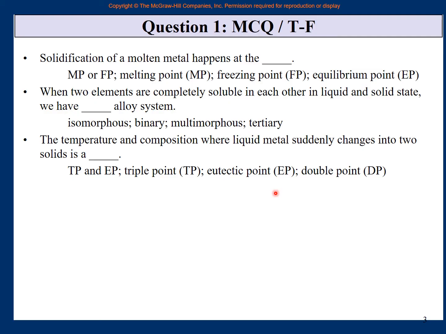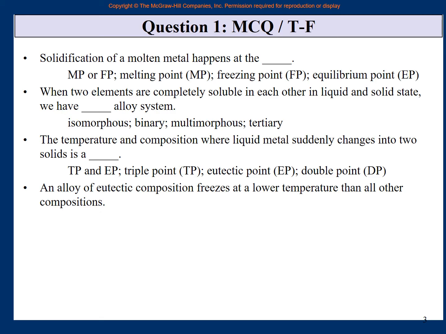Above this point it was pure liquid, below this point it is one solid, another solid, alpha and beta. So liquid, alpha, beta, all three coexist, so it is a triple point, it is not a double point. But at the same time, this is also a eutectic point. A eutectic reaction means a liquid suddenly changes into two solids. So both names are correct. It is a triple point and it is a eutectic point. So TP and EP, this is the correct answer. Okay.